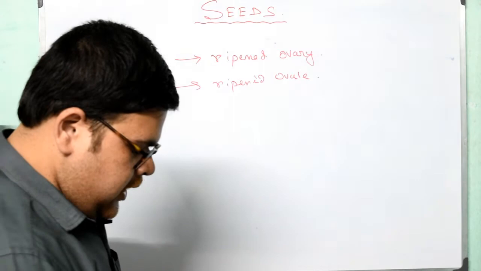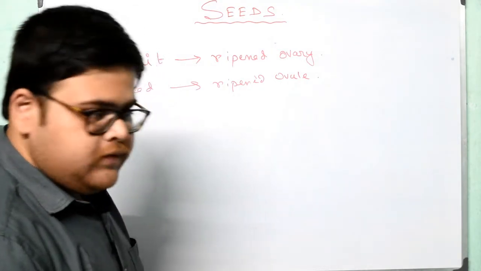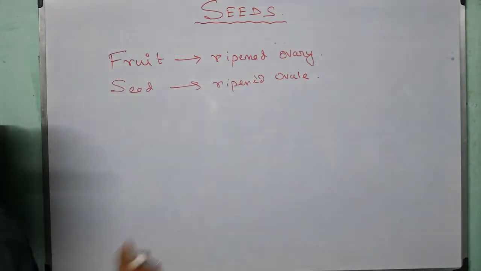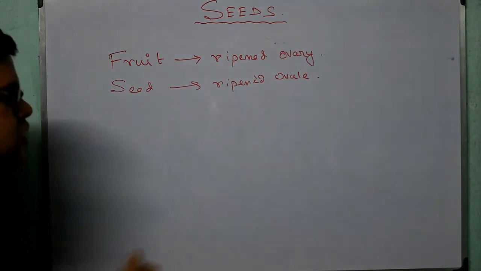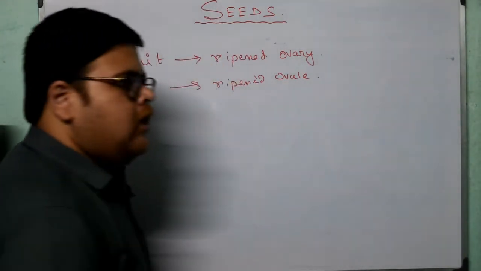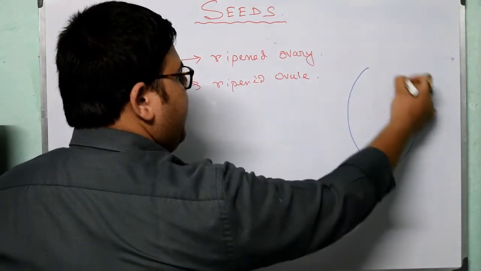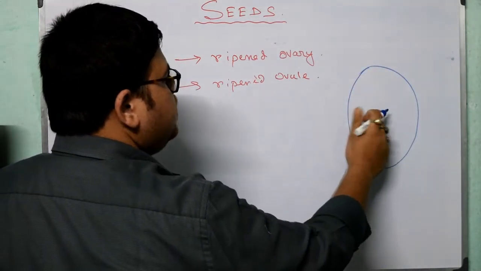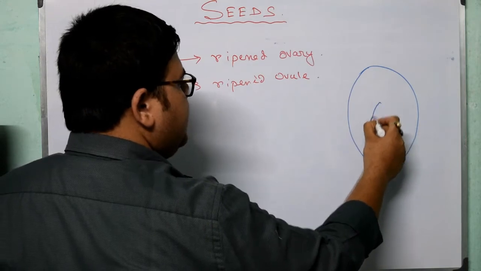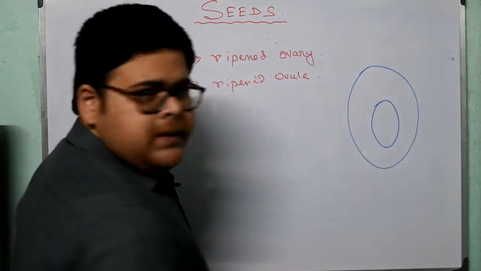Now coming to grain. Grain is actually a fruit in which the fruit wall and the seed coat are fused. Suppose we have taken a mango. Inside the mango we find a seed, a particular big type of seed.